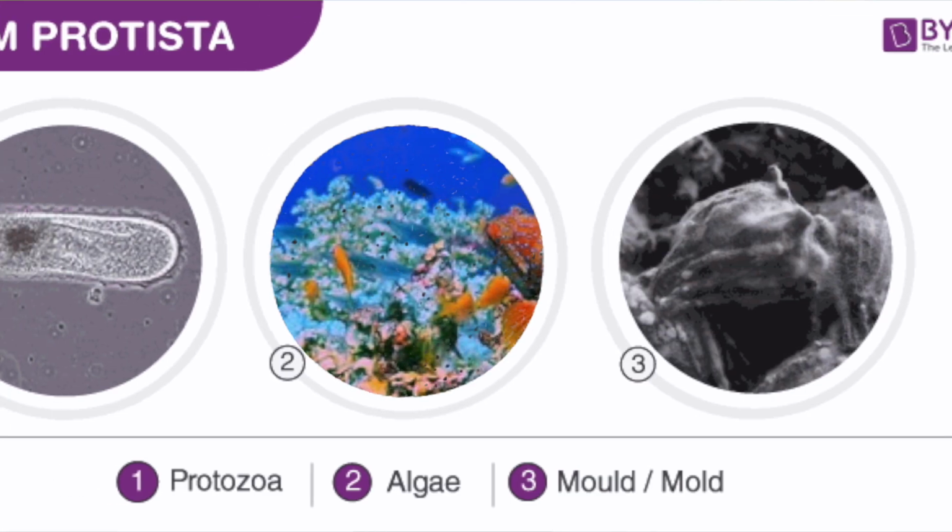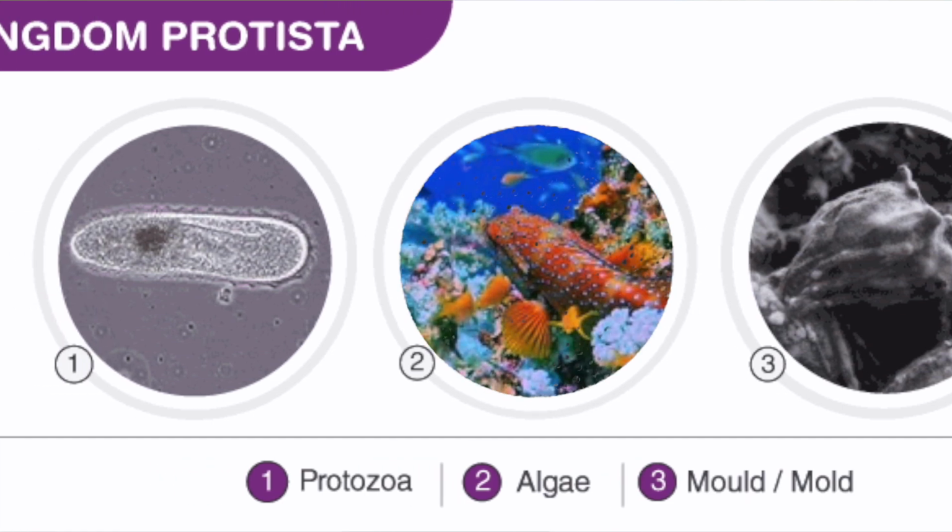Second, Protista are mostly single cell organisms like amoeba and paramecium. For example, amoeba is a single cell organism. They can move and consume food by engulfing it.